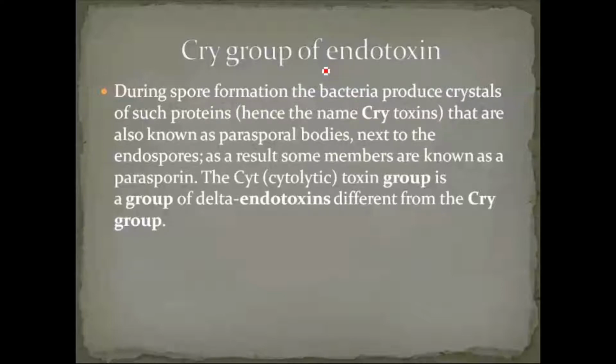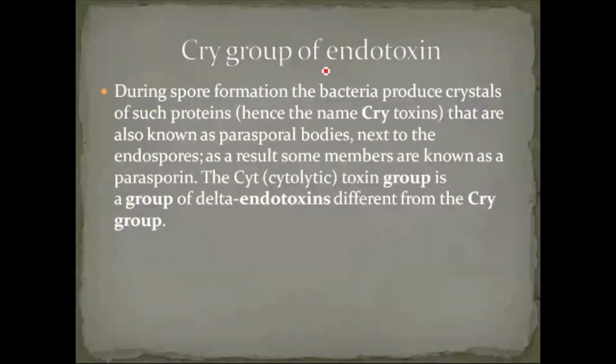Endotoxin, which is available outside the organisms, is produced as a secretion by some organisms like Bacillus thuringiensis. So this Cry endotoxin was isolated from Bacillus thuringiensis as a secondary metabolite, and that can be introduced into crop plants. Thereby they create a natural insect resistance power in crop plants like cotton.